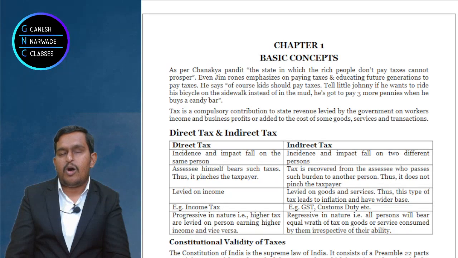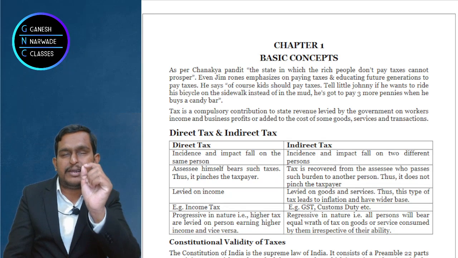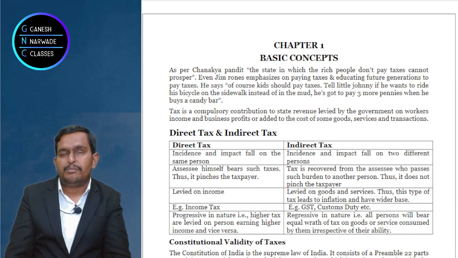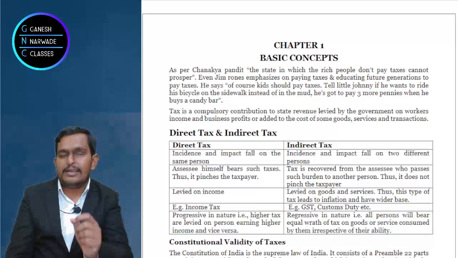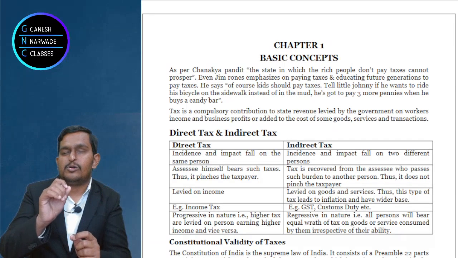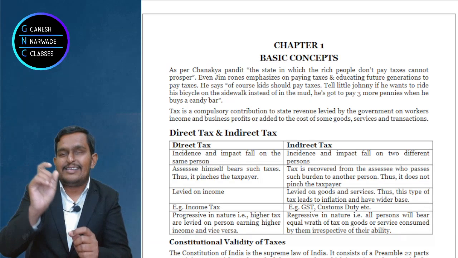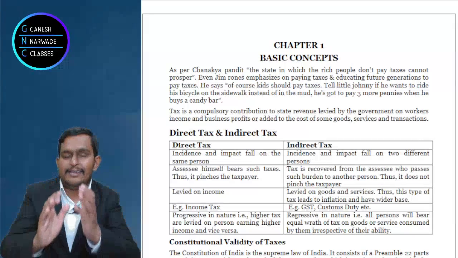So, on whom is the burden? The burden of taxes is on you, the ultimate consumer. But then, did you pay to the government? You did not pay. You paid to the seller. Seller will pay that 1800 to the government. Right? Now who made the payment to the government? Seller made. Now the burden is on the customer. Ultimate burden is on the customer and payment to the government is done by the seller. This is what indirect tax is.